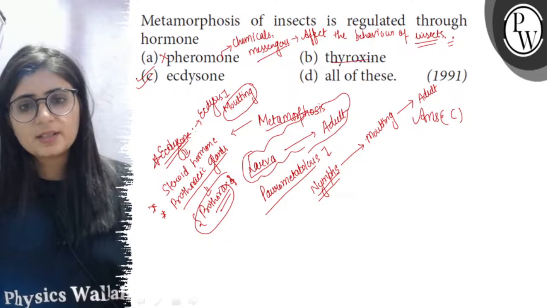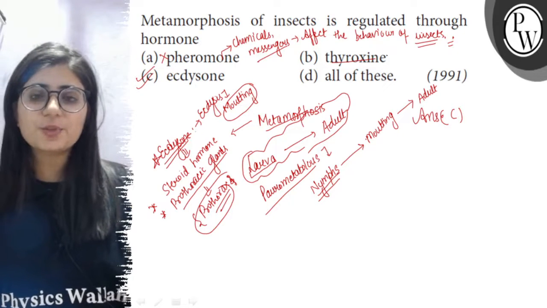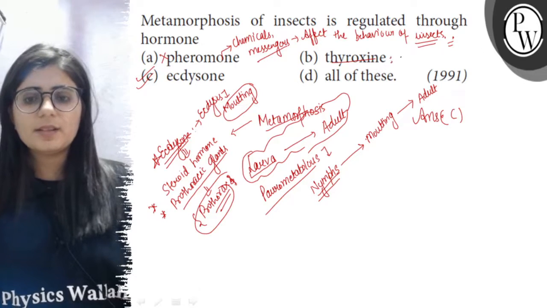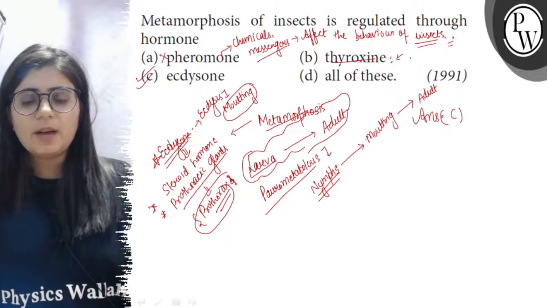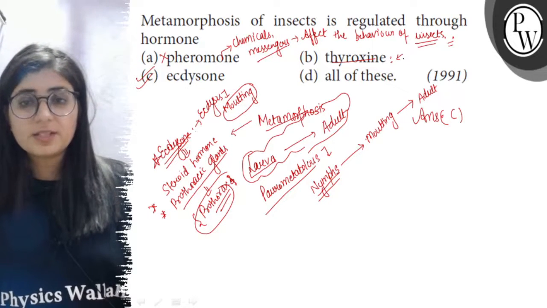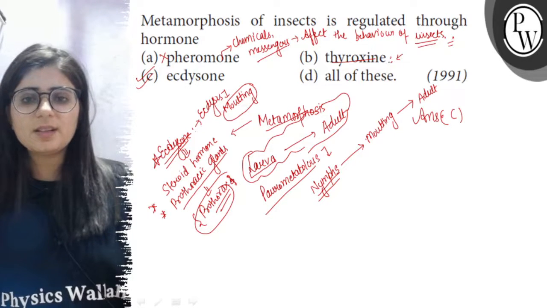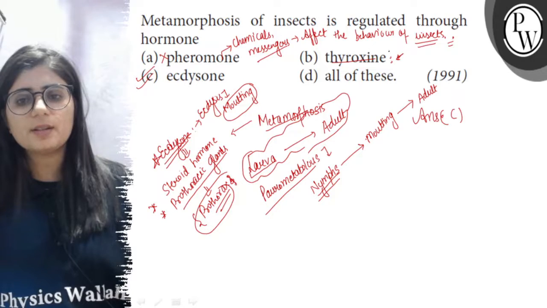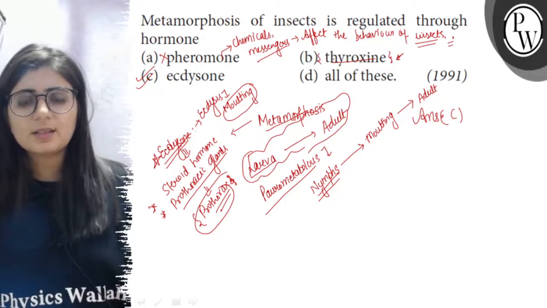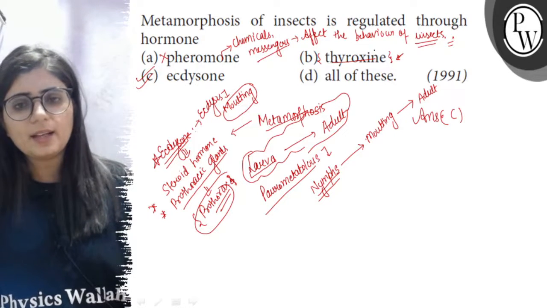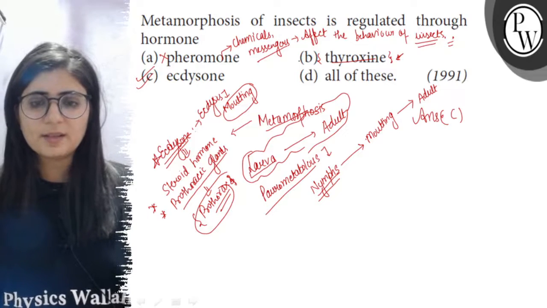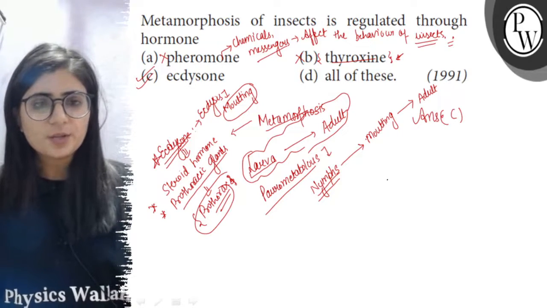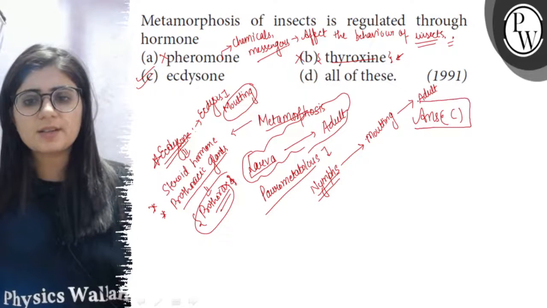Then thyroxine. Thyroxine is actually produced by the thyroid glands, and these are absent in insects, but it is evident from the recent researches that thyroxine is ingested by some locust, and it then has the influence on the egg laying of these insects. But it is not involved in metamorphosis of insects, so it is also discarded. So out of these, the option C is the right answer.